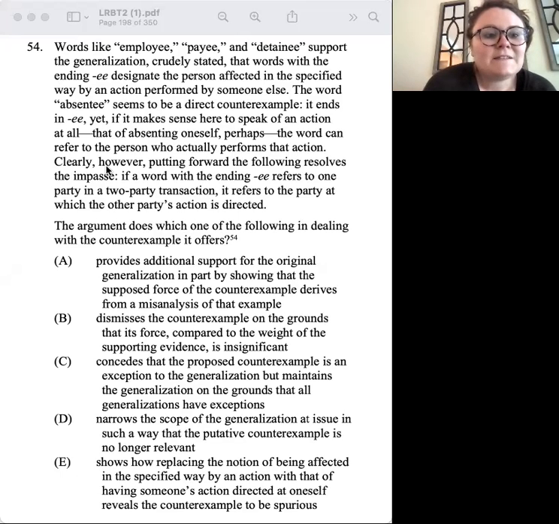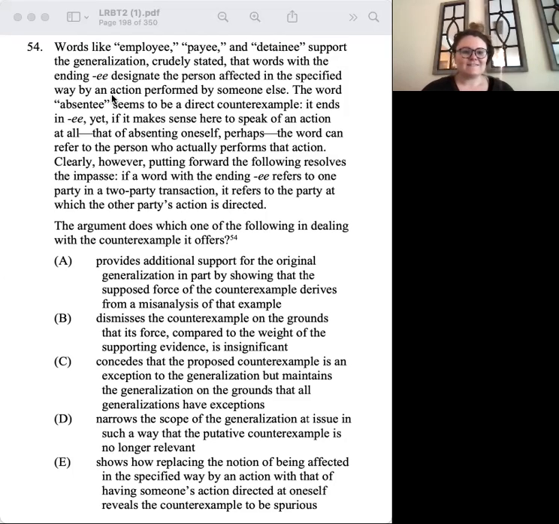Mm. The word absentee seems to be a direct counterexample. It ends in E, yet if it makes sense here to speak of an action at all, that of absenting oneself, perhaps the word can refer to the person who actually performs the action. So the action of absenteeing. Clearly, however, putting forward the following resolves the impasse. If a word with the ending E refers to one party in a two-party transaction, it refers to the party at which the other party's action is directed.